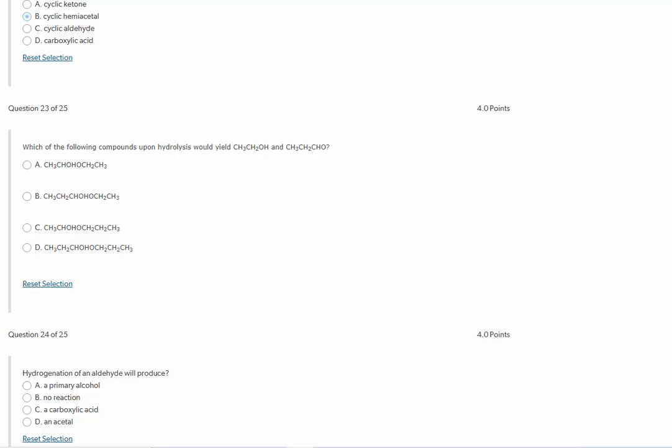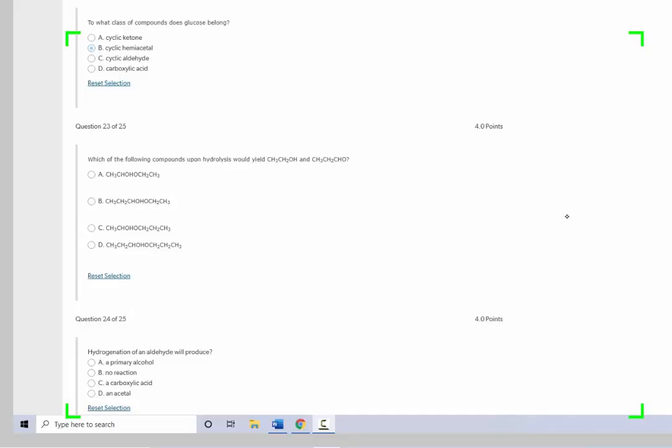Number 23, which of the following compounds upon hydrolysis will yield ethanol and propanol? So ethanol looks like this. We have 2 carbons and an OH. And propanol looks like this. So we have 3 carbons here. We have 2 carbons here. So the first thing I want to do is count how many carbons I have. I have 1, 2 here, and I have 1, 2 here. So it's not going to be A, just right off the bat.